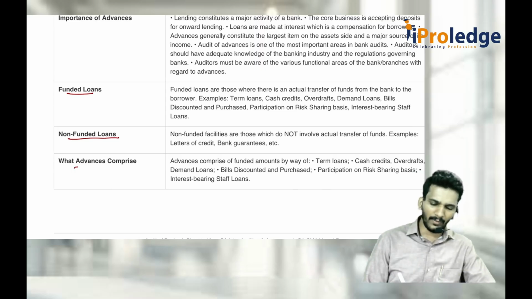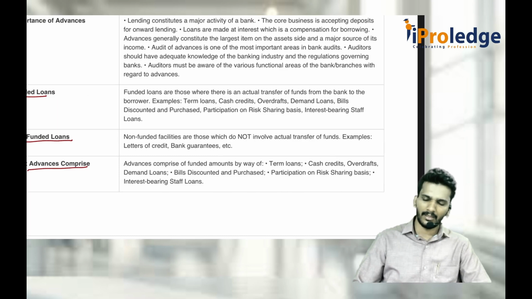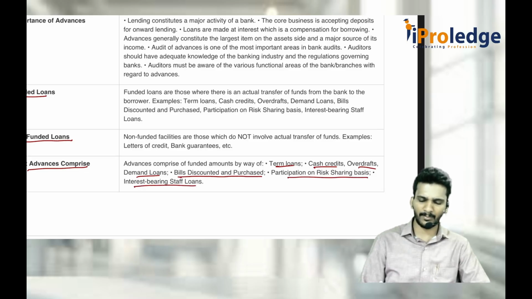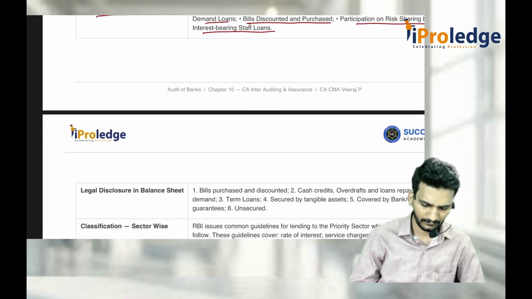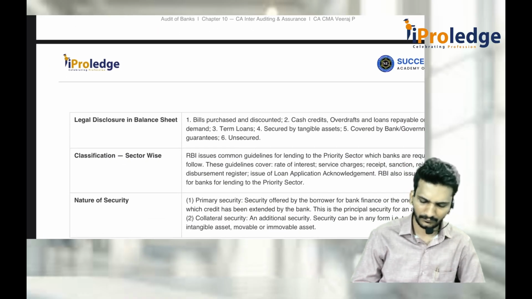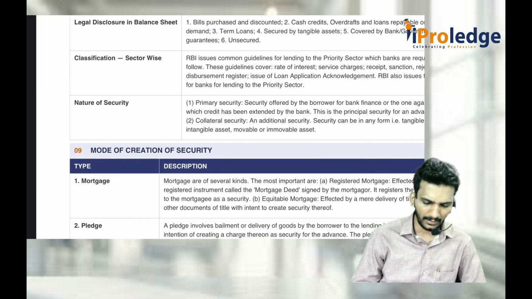And what do advances comprise of? Everything in any form given by the company to outsiders: term loan, cash credit, overdraft, bills purchased and discounted, participation on risk sharing basis, interest bearing staff loans, etc. Everything is included in that. That's it. The remaining 3 points are okay, not so great.